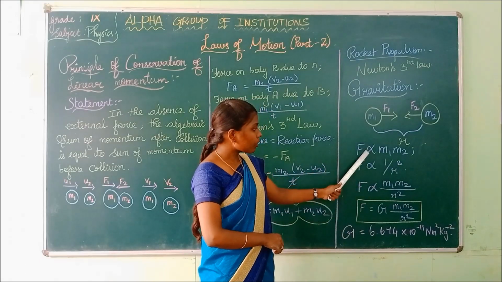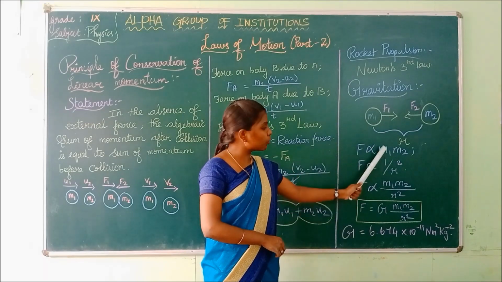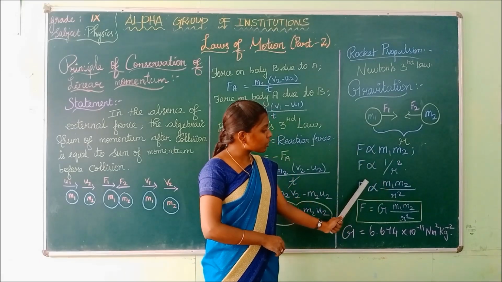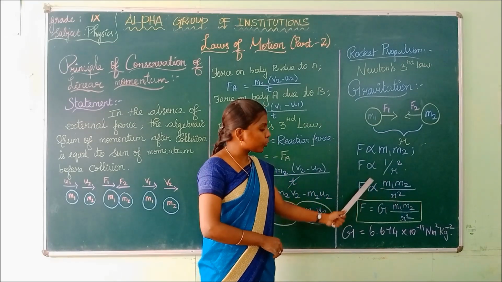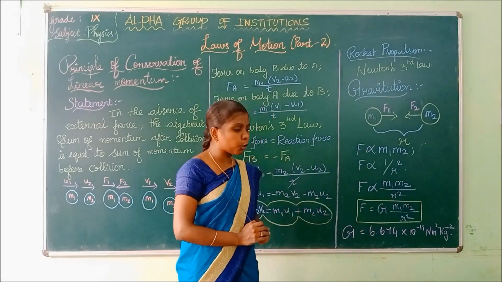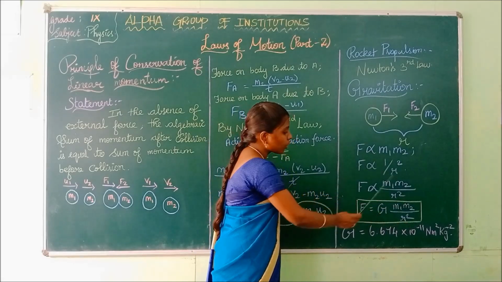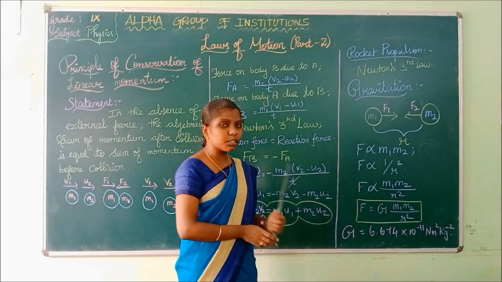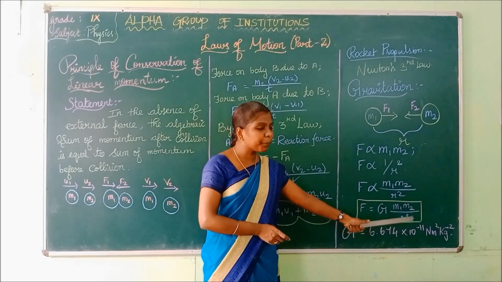Is it clear? Force is directly proportional to the product of masses m1 and m2, and inversely proportional to the square of the distance between these two masses. Combining these two, force is directly proportional to m1 m2 divided by r square. To remove the proportionality sign, we introduce a constant named G, the gravitational constant. F is equal to G m1 m2 divided by r square. This is the formula for gravitation.